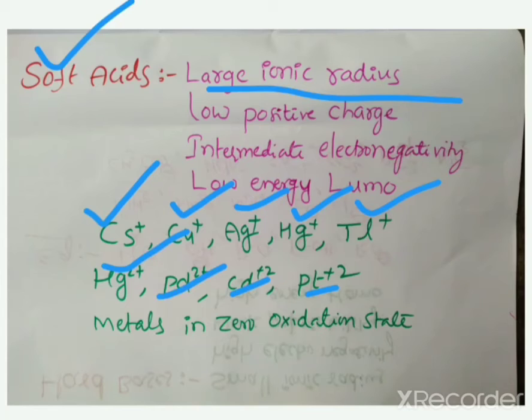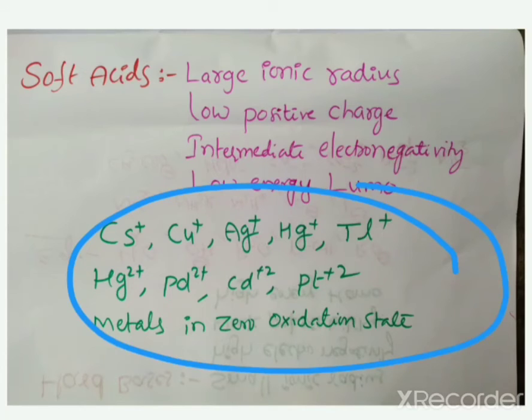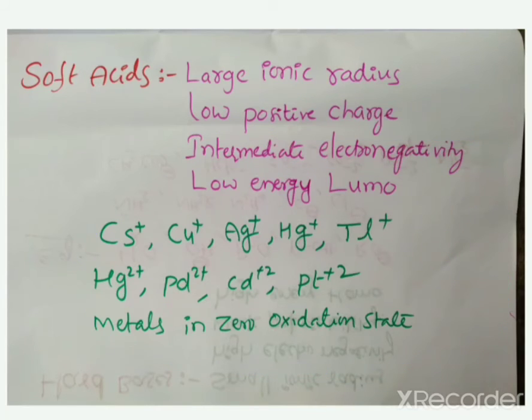Hence these all are called soft acids. What is the definition? Large ionic radius, low positive charge, intermediate electronegativity, low energy LUMO. This is the soft acids.